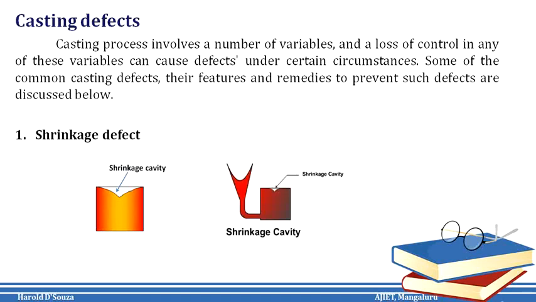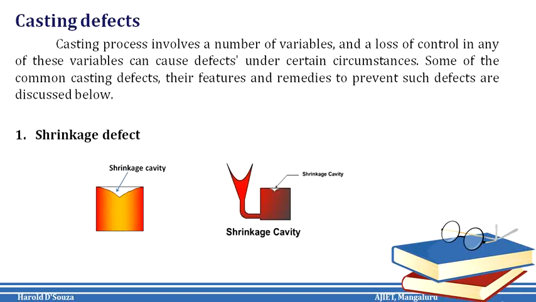Now, the casting defects can be categorized into 5 types. First is the gas porosity, under which we have blowholes, open holes and pinholes. Second is the shrinkage defects. Shrinkage cavity comes under this. Third one is the mold material defects.